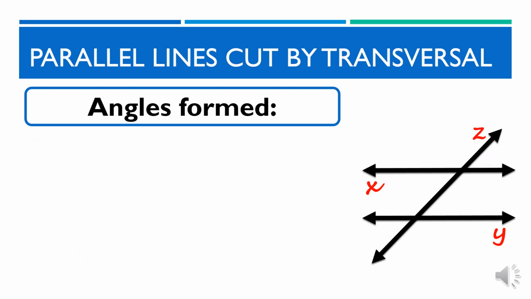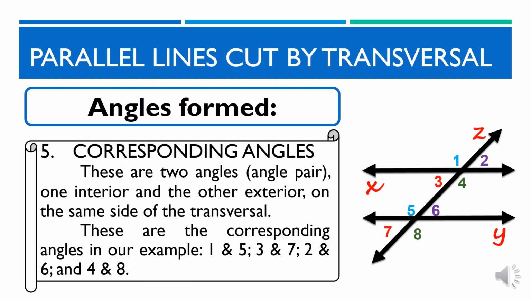Next is corresponding angles. These are 2 angles, which are angle pairs, one interior and the other exterior, on the same side of the transversal. These are the corresponding angles in our example. Angles 1 and 5, 3 and 7, 2 and 6, and 4 and 8.